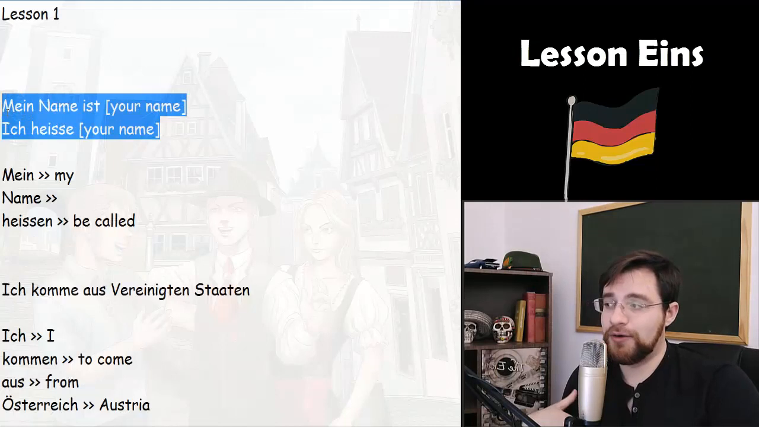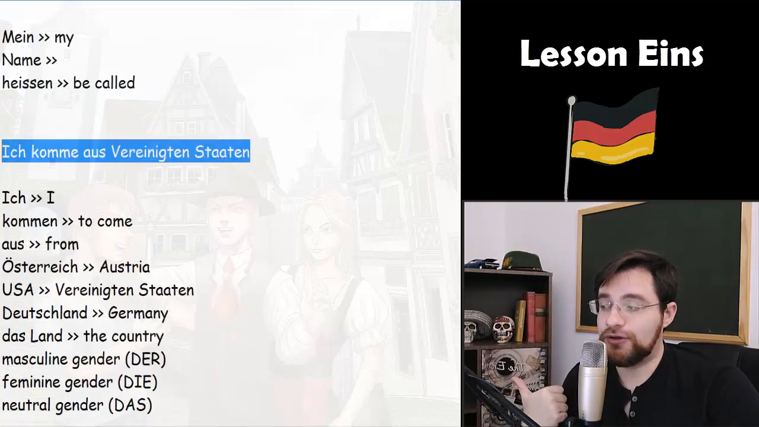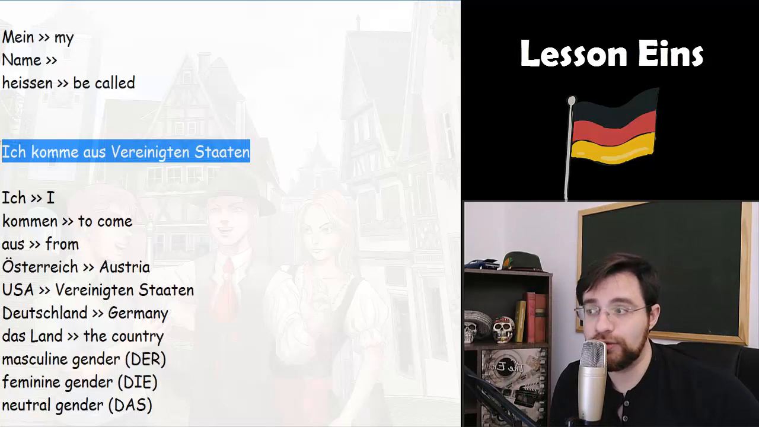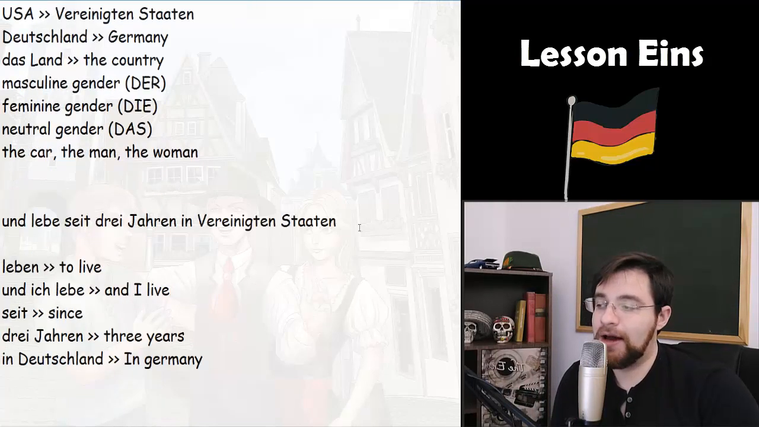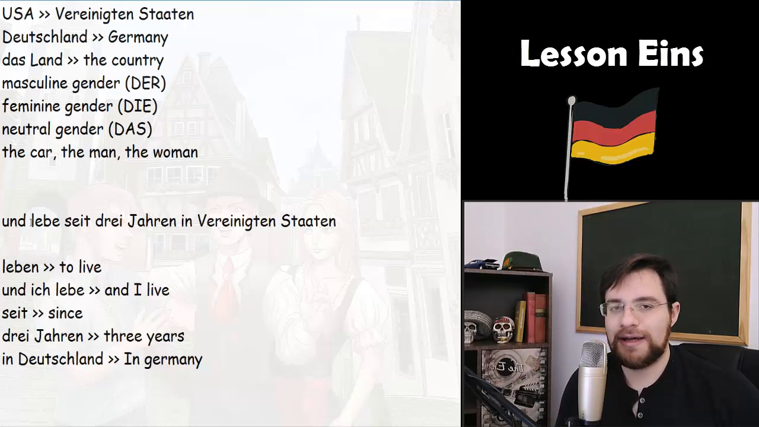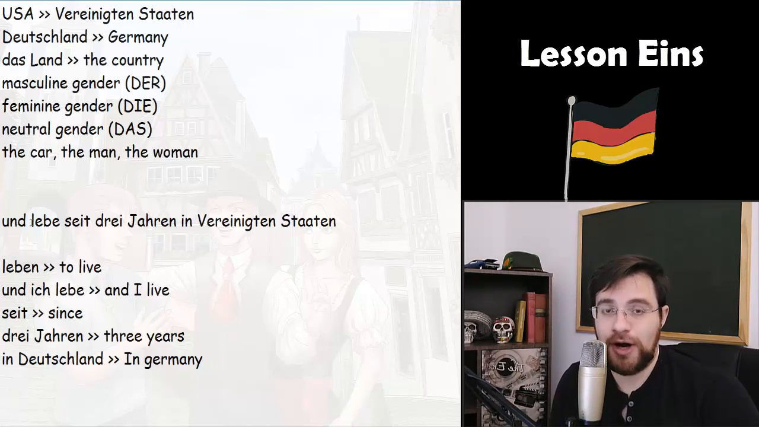So today we have learned how to say our name by saying mein Name ist or ich heiße, how to say the country we come from by saying ich komme aus, and how to say I'm living in a specific country since 3 years, okay? Write down every word, every expression in your notebook, and I hope you have enjoyed this lesson.